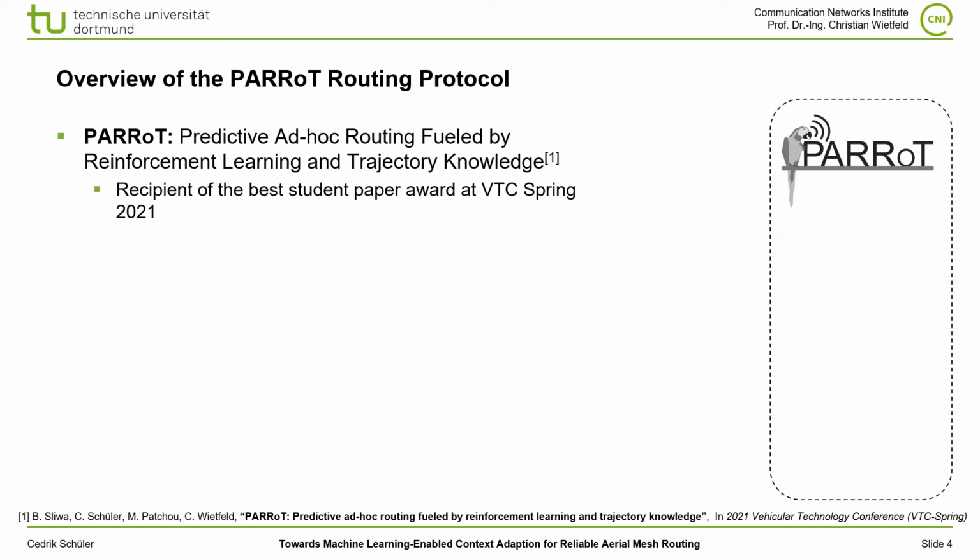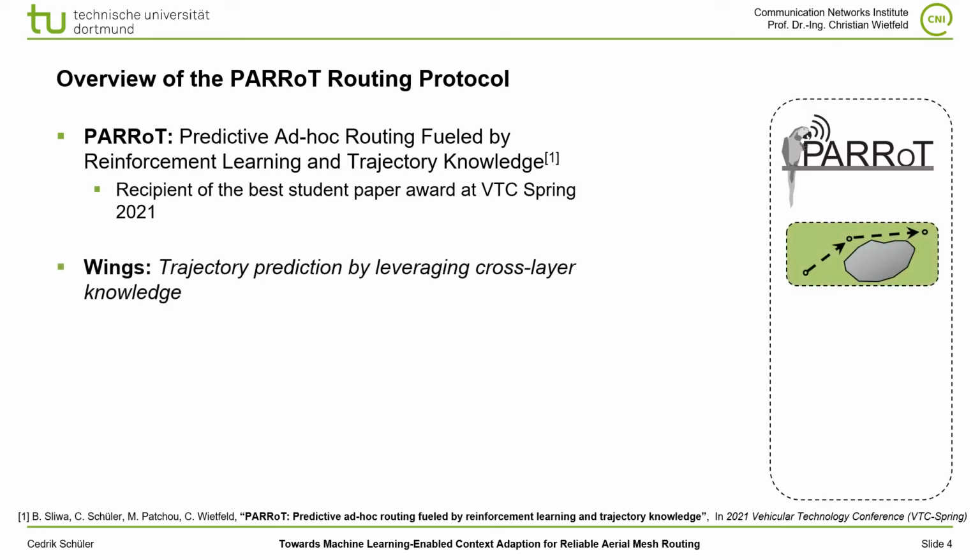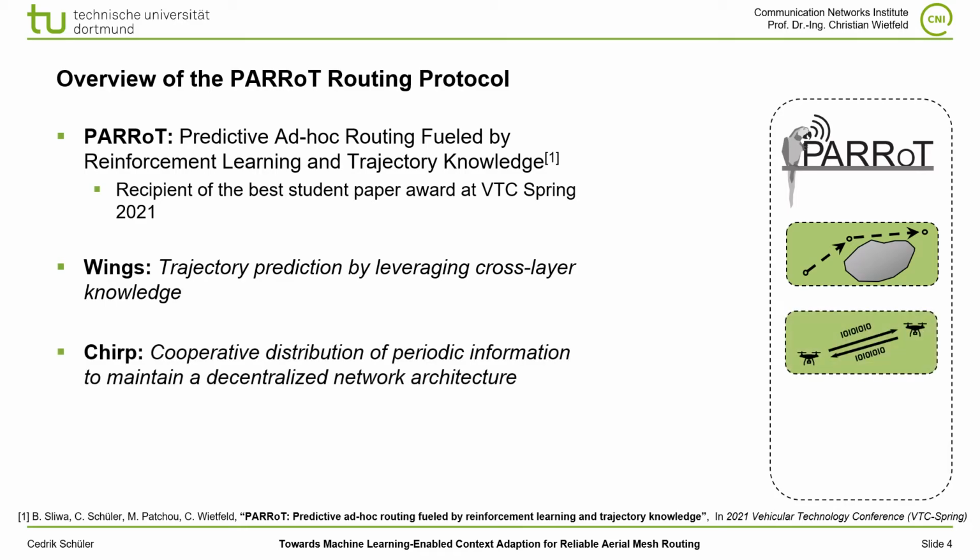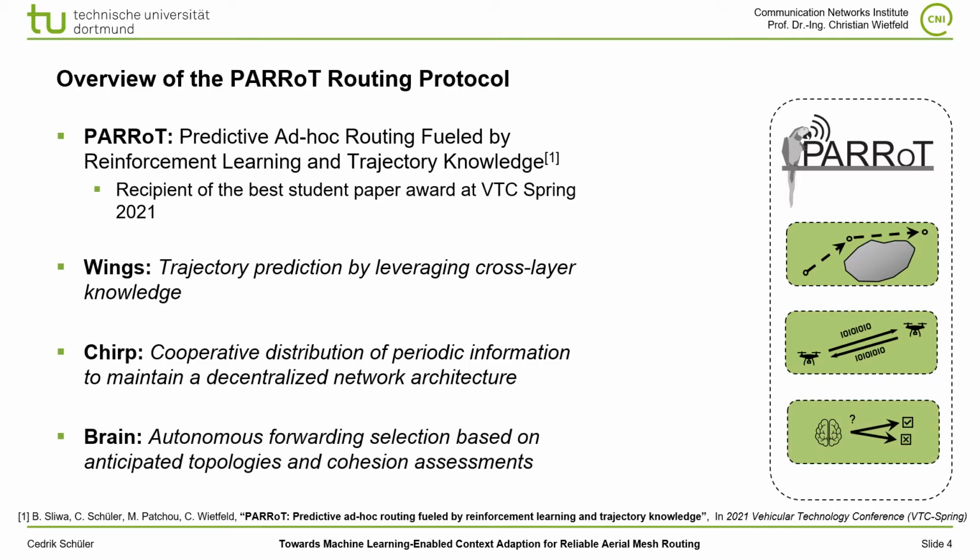It consists of three core components, which are wings, a trajectory prediction, chirp, which describes the periodic dissemination scheme we use, which is necessary to maintain a decentralized network architecture, and brain, which is the reinforcement learning based routing decision making. Although PARRoT could outperform most reference protocols, it uses a static configuration, where we have seen potential for improvement for the deployment in different REPs.